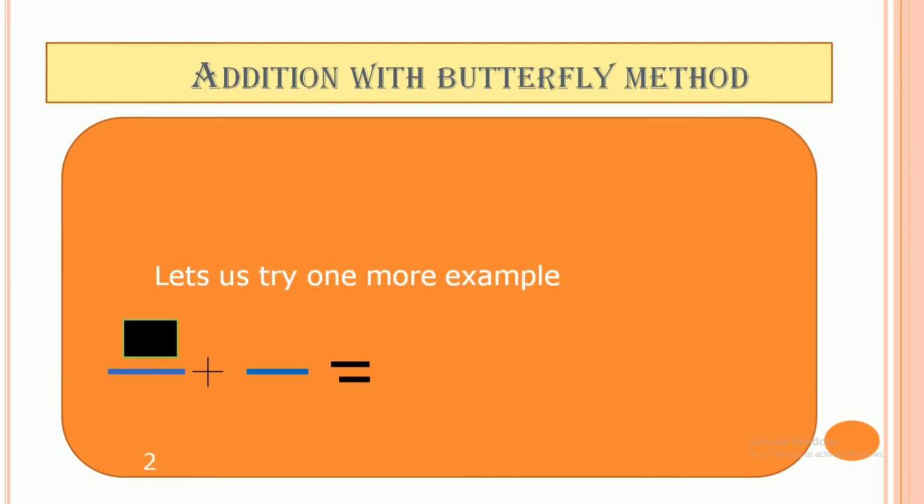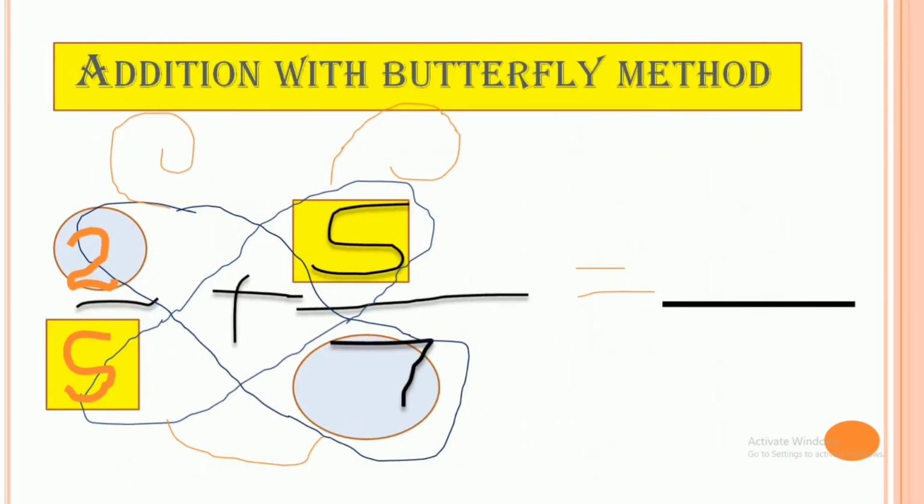Now we would try one more example. Now we would add 2 by 5 with 5 by 7. We would again draw a butterfly like this. We would draw a wing of the butterfly along the diagonals, that is 2 and 7, and another wing along 5 and 5.